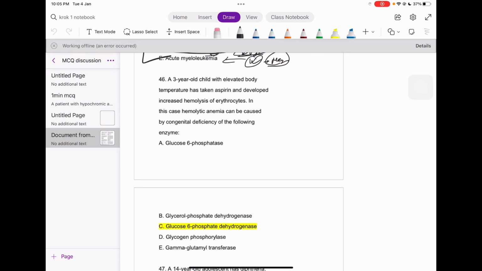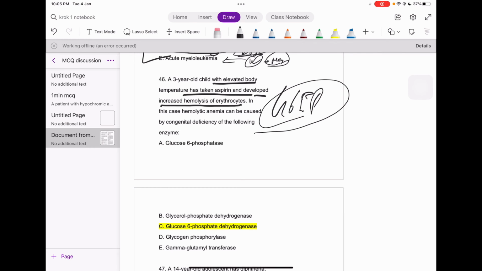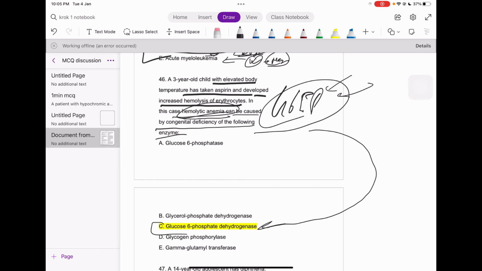Okay, next question. A 3-year-old with elevated body temperature has taken aspirin and developed increased hemolysis of the erythrocytes. See, guys, that's a classic presentation of G6PD deficiency, glucose-6-phosphate dehydrogenase deficiency. So hemolytic anemia is caused by the congenital deficiency of the following enzyme. That's perfect.